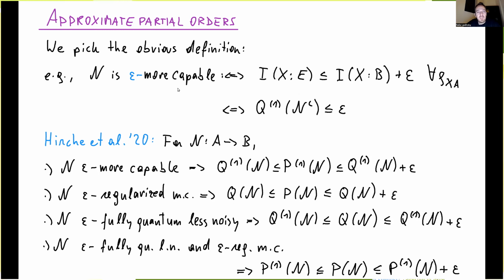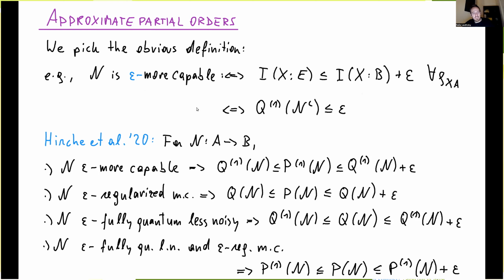So for example, we call the channel epsilon more capable if this mutual information inequality is only violated up to a certain epsilon. Okay, and alternatively, you can say that the channel information of the complementary channel can be positive, but not too big. Okay, so it's bounded by this epsilon.